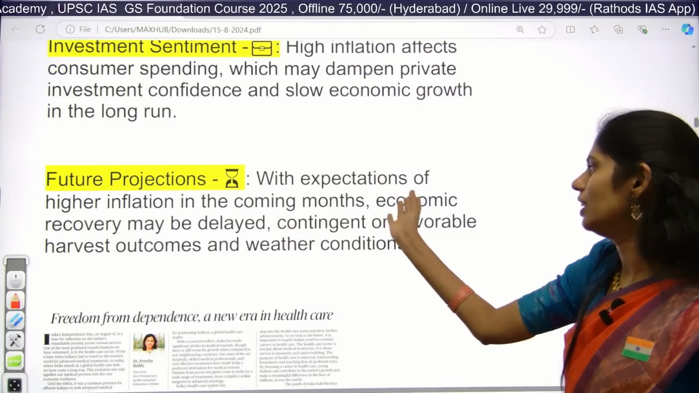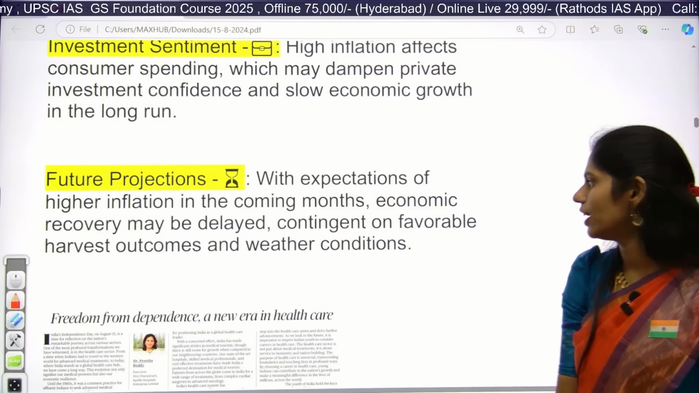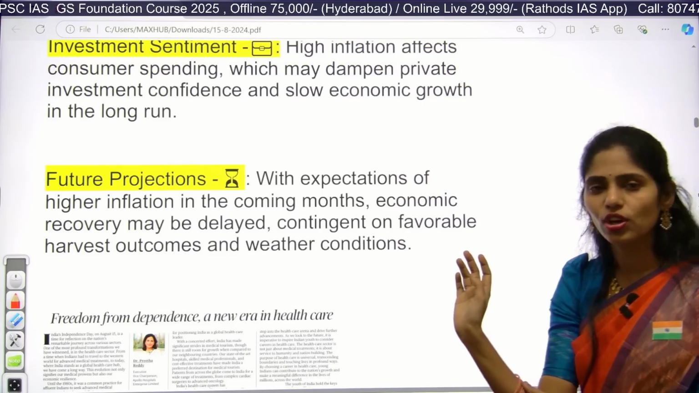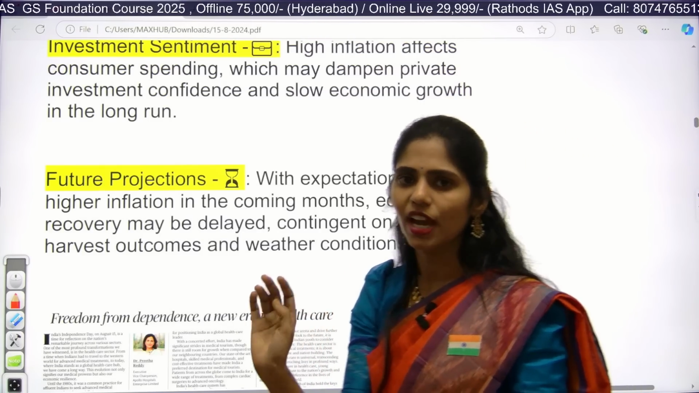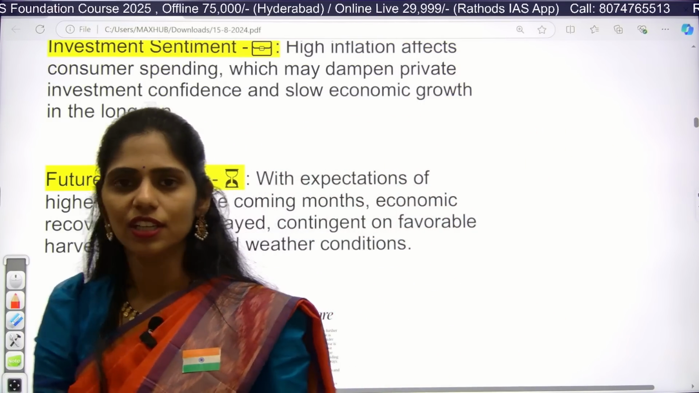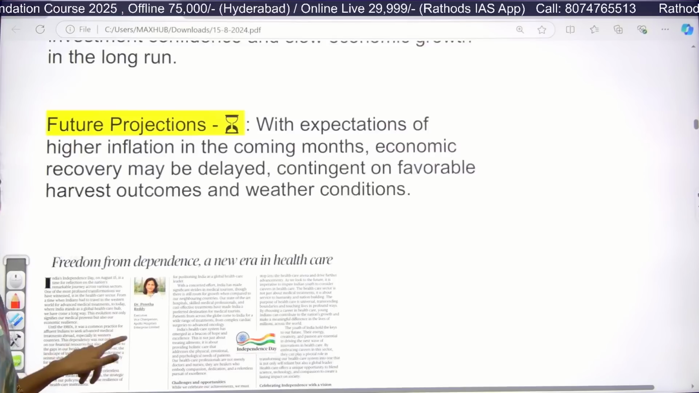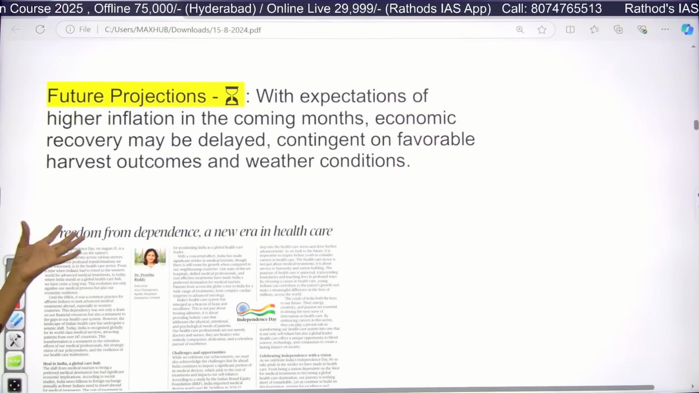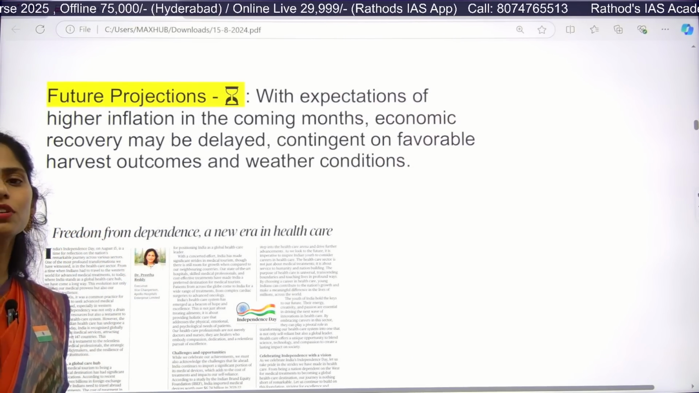So in future, if you are having high inflation, yes, we have to focus on our proper economic policy, and we have to focus on economic recovery. So those are things that we have to take care of. And we don't even know when the harvest will be more or when the harvest will be less.